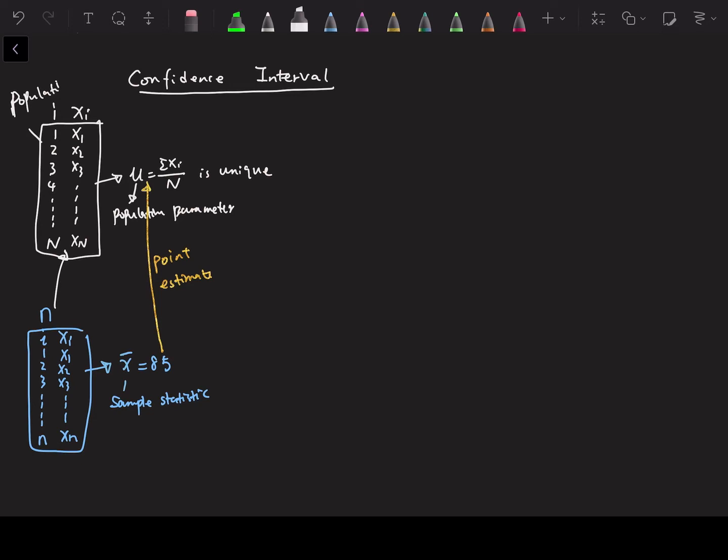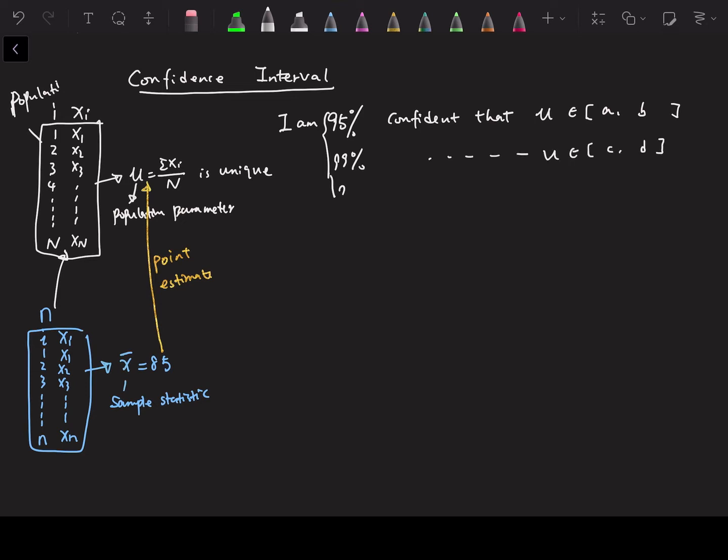You can say, I am 95% confident that the population mean mu is within a certain range. Or I'm 99% confident that the population mean is within a certain range. Or I'm 90% confident that the population mean is within a certain range.